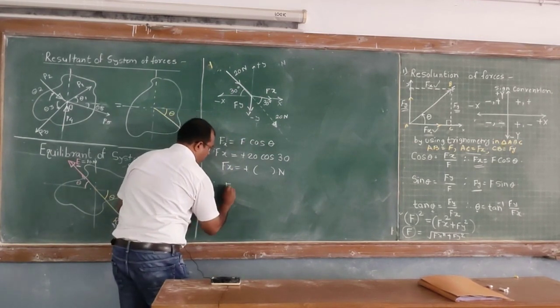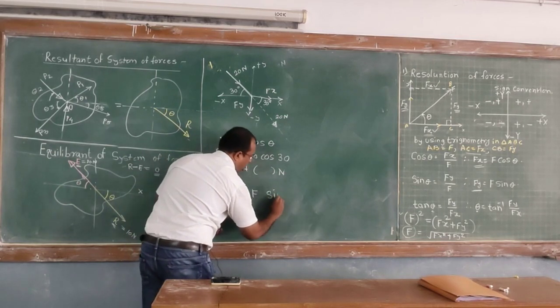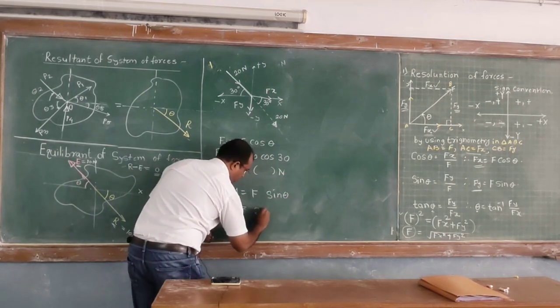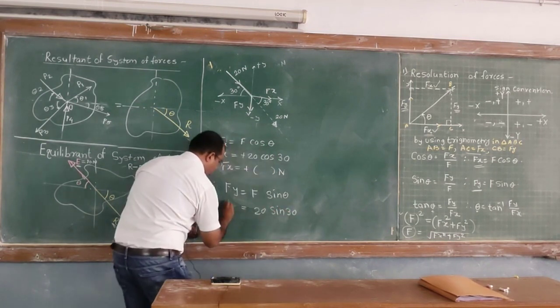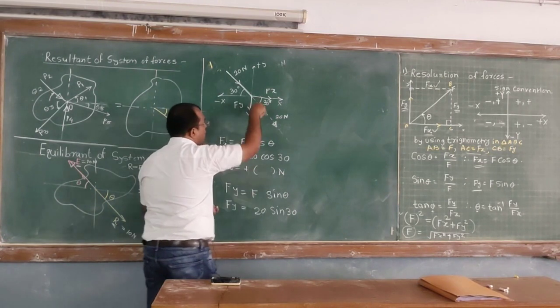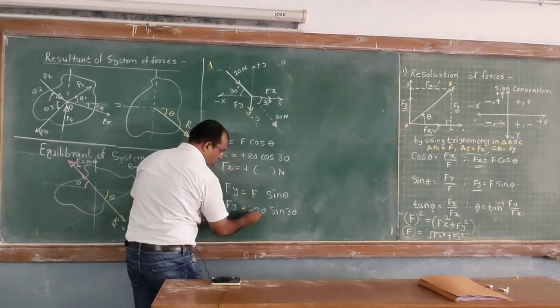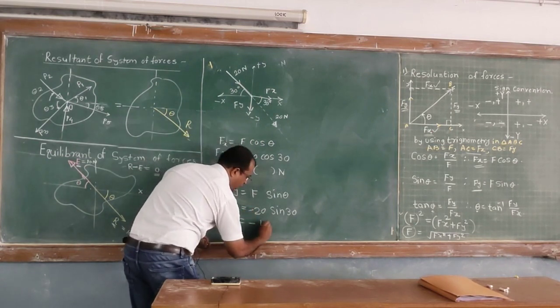Similarly, can you find out f of y? What is f of y? F sine of theta. F is 20, and the angle is 30 degree. Now this force is in the fourth quadrant. In fourth quadrant y is negative, so you have to show the negative sign. So your answer is minus 10 Newton.